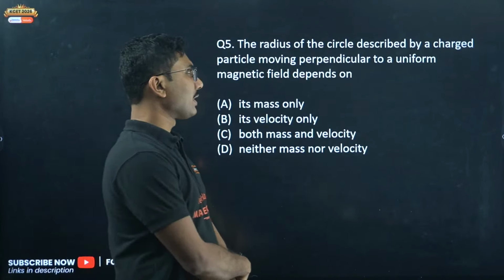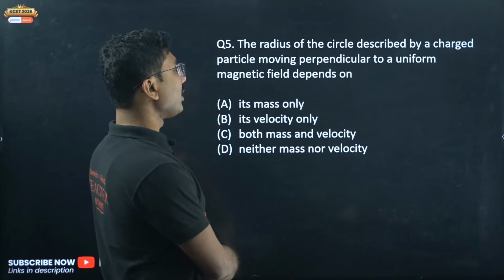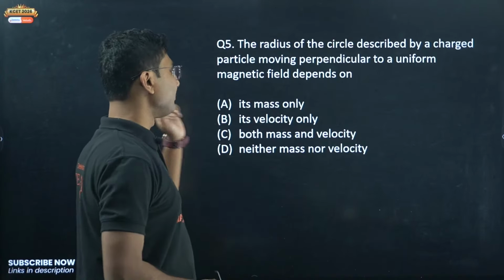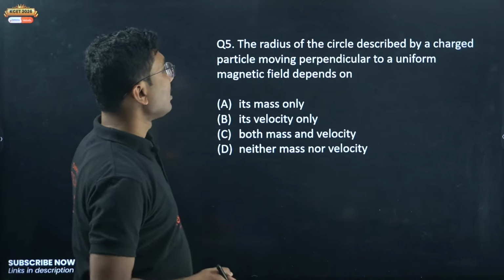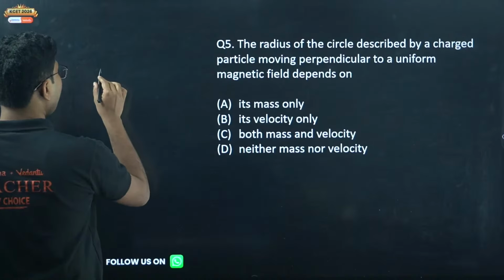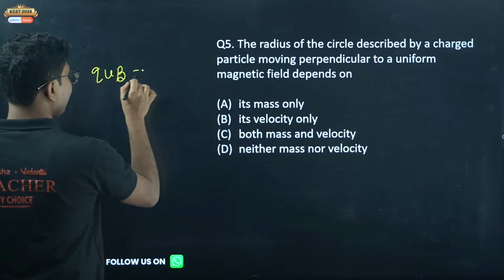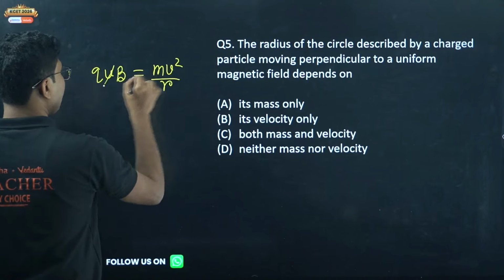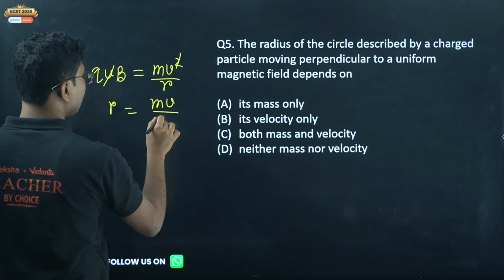The radius of the circle described by a charged particle moving perpendicular to a uniform magnetic field depends on its mass, its velocity, both mass and velocity, or neither mass nor velocity. So how to do that? Force is q v B and it is given by m v squared by r. So one of the v's gets cancelled, r equals m v by q B.